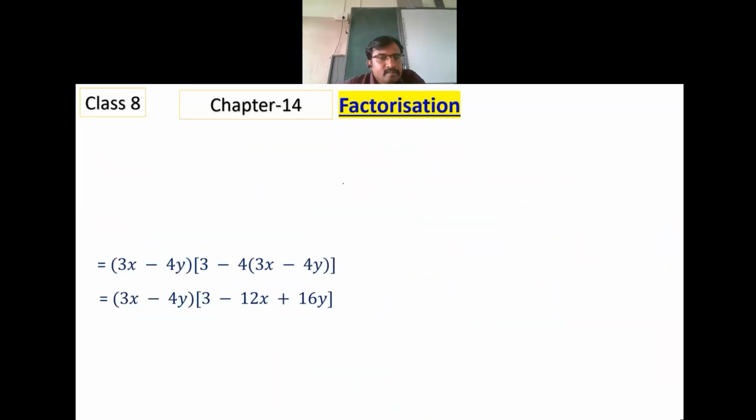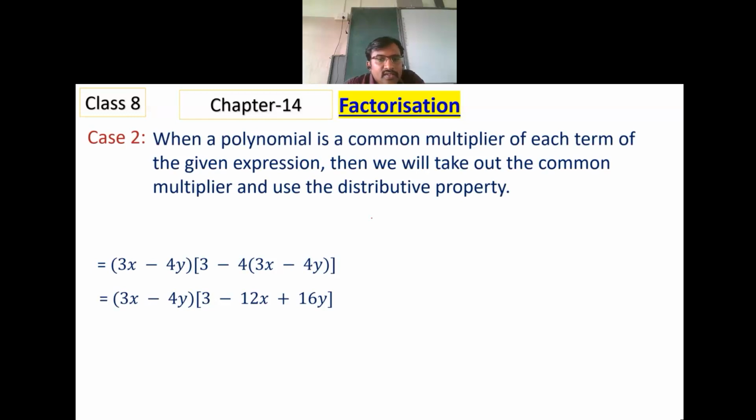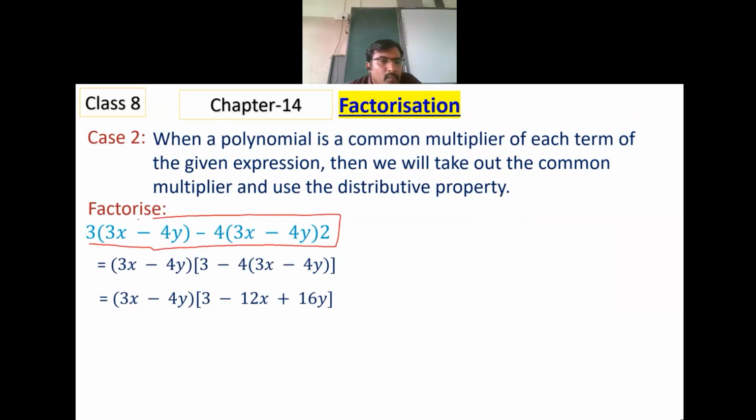Let's look at the second case. When a polynomial is a common multiplier of each of the terms of a given expression, then we will take out the common multiplier and use the distributive property. Here they have given the expression: 3 times of 3x minus 4y minus 4 times of 3x minus 4y. This is actually whole square.